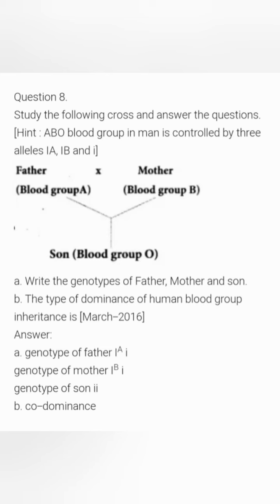And what is the type of dominance of human blood group inherited? We have studied that. It is the mechanism of codominance. Codominance is the mechanism that is behind the human blood group.